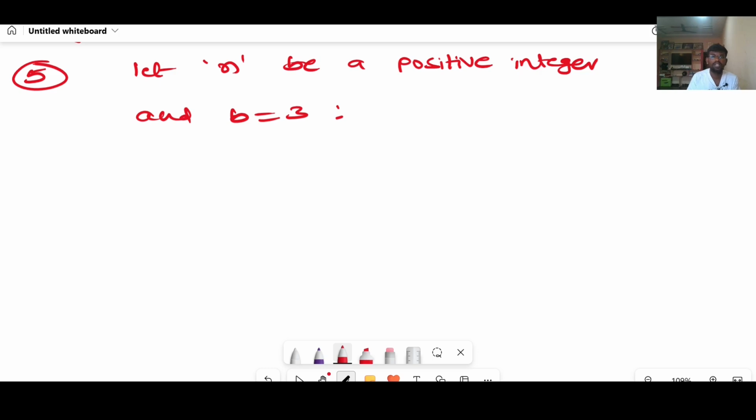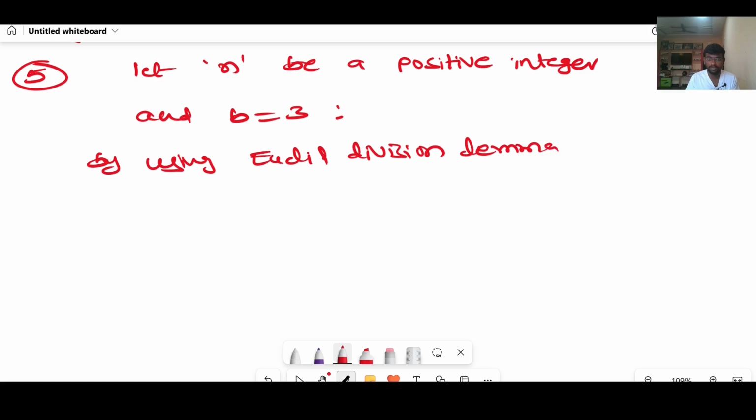Now by using Euclid Division Lemma, a equals bq plus r, where 0 less than or equal to r less than b.